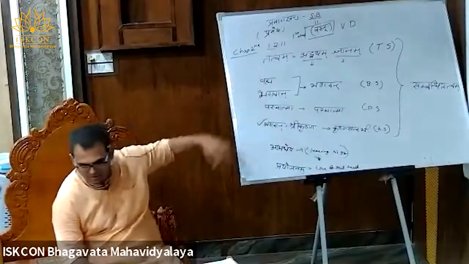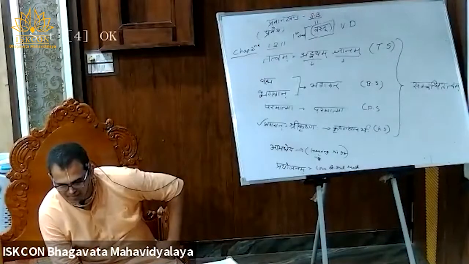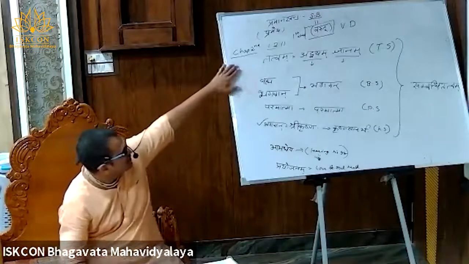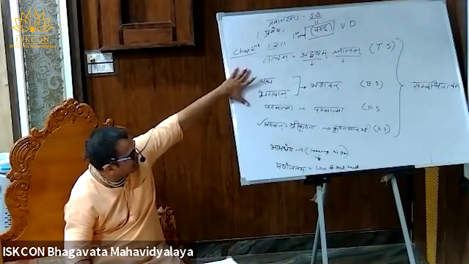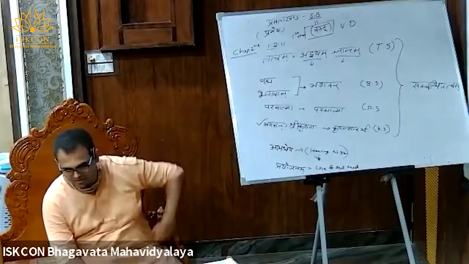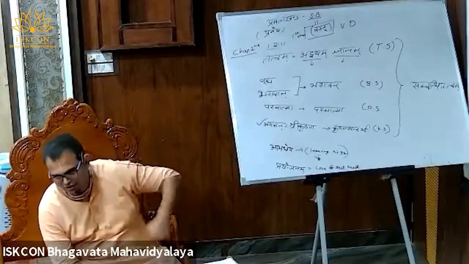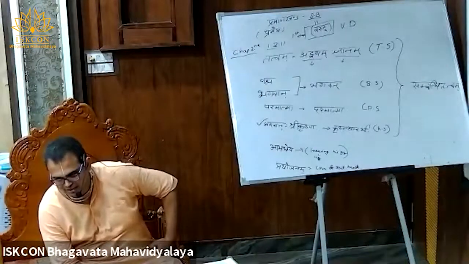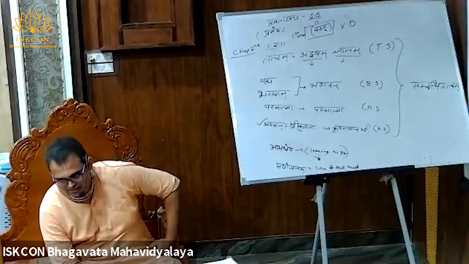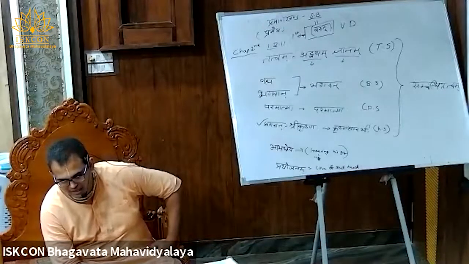By these three sandarbhas, yasya sarvaparatvam, that means that tattvam is established as superior to everything. Sadhitam, that is established. Tasya Sri Bhagavatah nirdharanaya sandarbho ayam arabhyate.